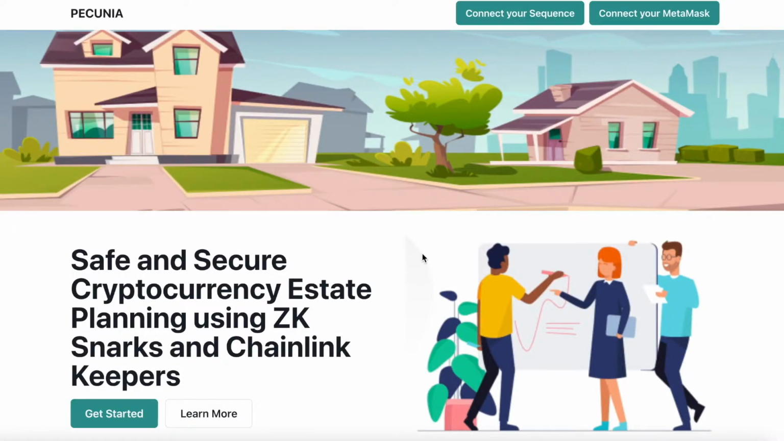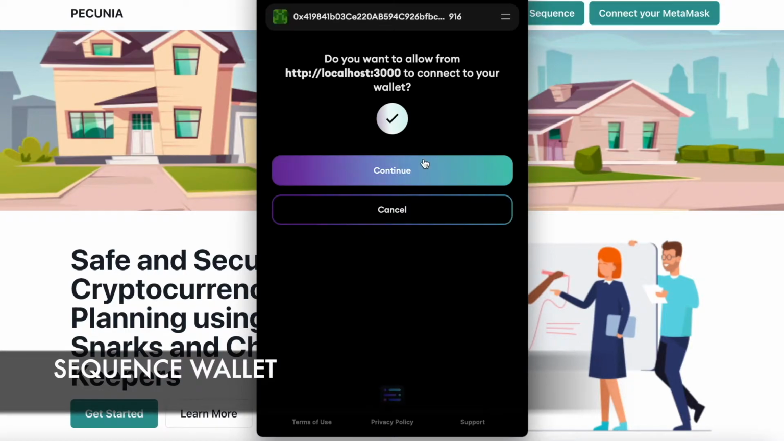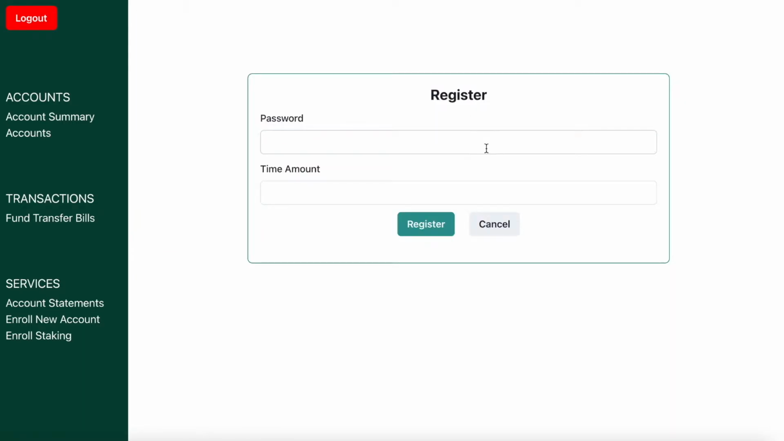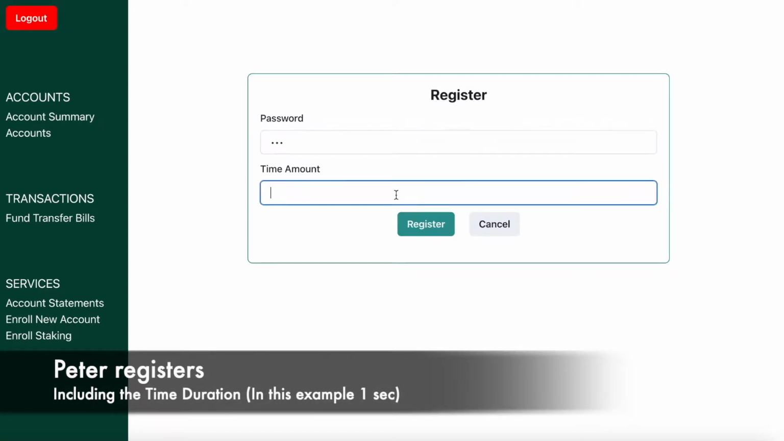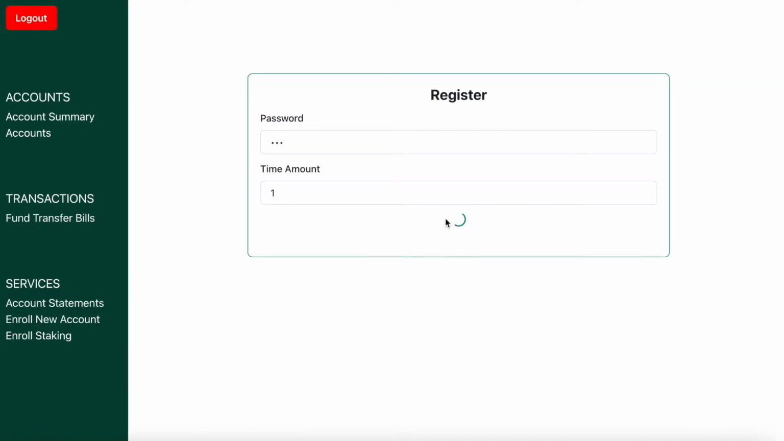Hi everyone, my name is Son, and I will now show you a demo. So here's the landing page. You can connect to the dashboard with your synchronized wallet or your MetaMask. For this sample, I will use the synchronized wallet. Then continue. So here's the dashboard, and you can register, so you can add some inheritance. Enter the password for inheritance to use to claim the funds, and the amount of time it takes to take effect. You can register.